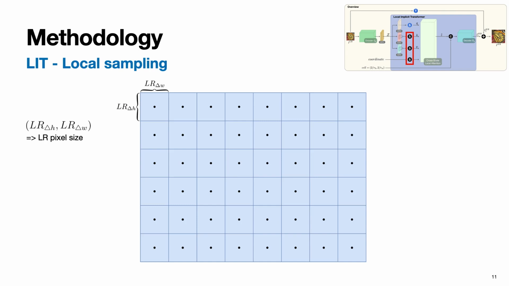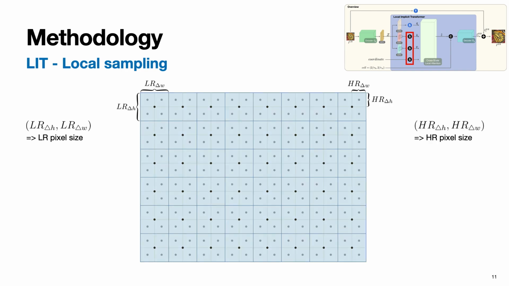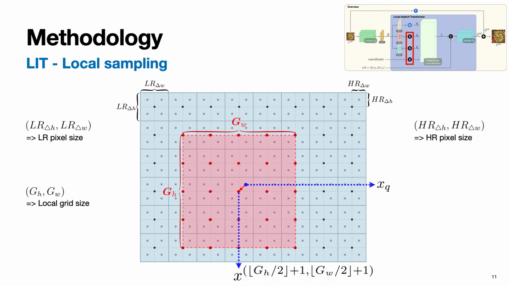It is essential to understand the process of creating the local grid, which is utilized to calculate local feature similarity. Initially, we start with LR pixel coordinates as an example. Then, we overlay the HR pixel coordinates on top of it. To this end, we select a pixel of HR coordinates as our query coordinate. Then identify its nearest LR pixel coordinates. Finally, we take these nearest LR pixel coordinates as the center and expand the local grid based on the predefined grid size. By following this procedure, we finish the construction of the local grid.